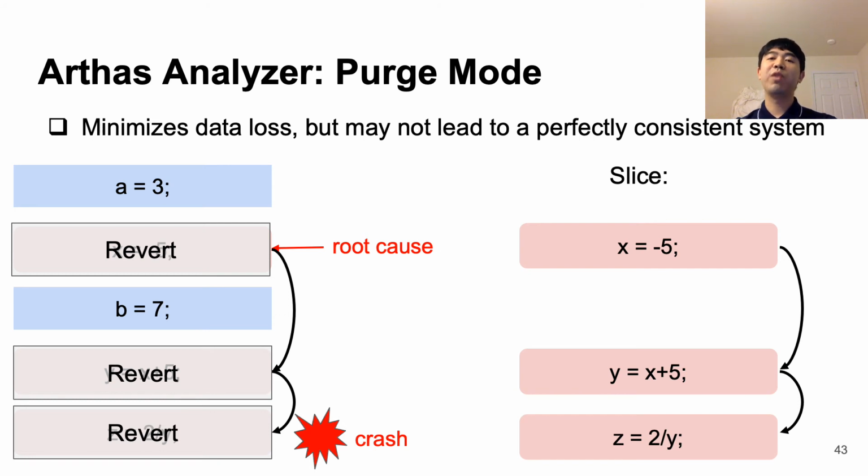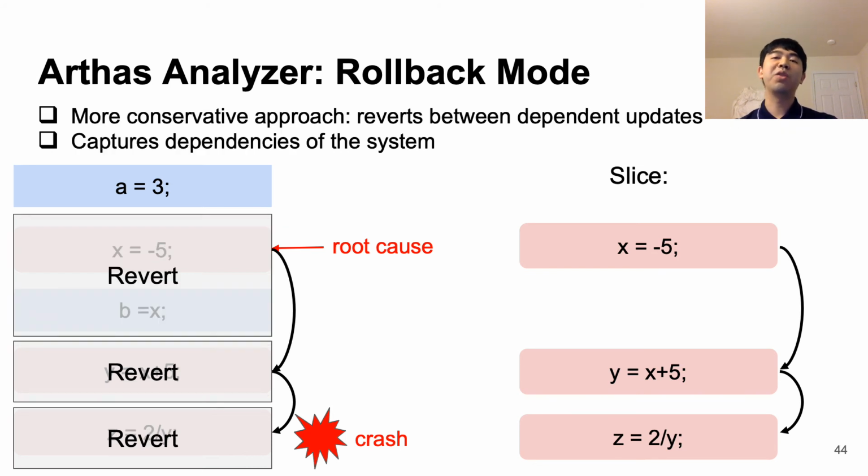So we end up reverting the writes of x, y, and z only. As a result, we can see that Arthas' purge-based rollback allows us to minimize data loss. However, it doesn't necessarily guarantee a perfectly consistent system. As a result, Arthas also contains a rollback mode, a more conservative approach that reverts all variables between dependent updates. This rollback mode more carefully preserves dependencies of the system.